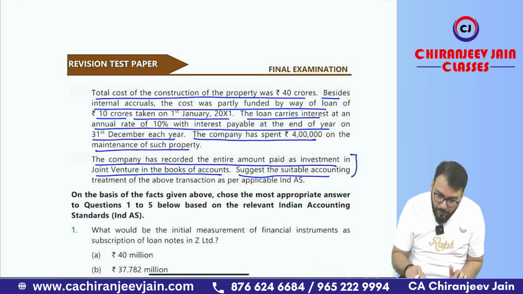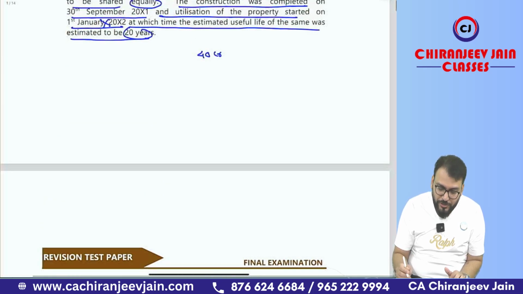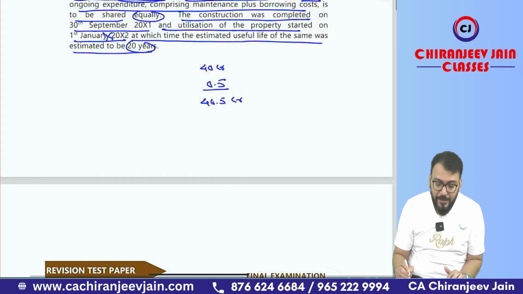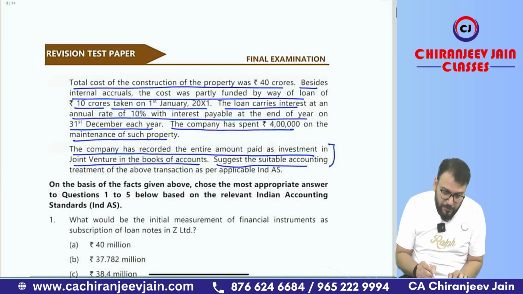Yes, sir. So we can see that it was 40 crore and we will capitalize borrowing cost for 6 months. So it will be how much? What is the loan amount? 10 crore into 10% divided by 2, means 6 by 12. So it is 0.5. It will be 40.5 crore. And depreciation will be from which date?